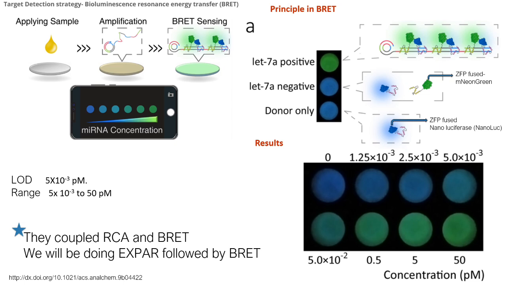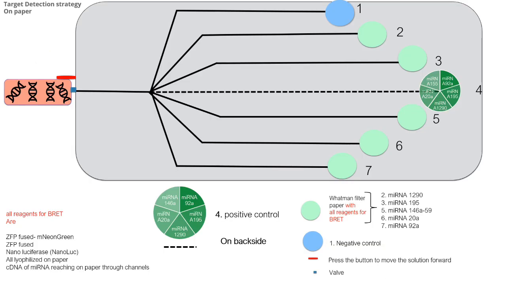Now we need to design zinc finger proteins specific to the miRNAs we are targeting. This is how this detection technique can be utilized to detect multiple biomarkers. As our miRNAs of interest are amplified in the amplification chamber, we can press the valve button again, allowing the miRNAs to travel through microfluidic channels to the specific paper where the detection reagents are already present.